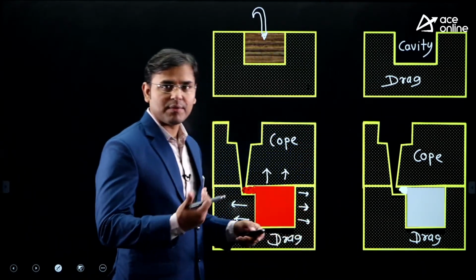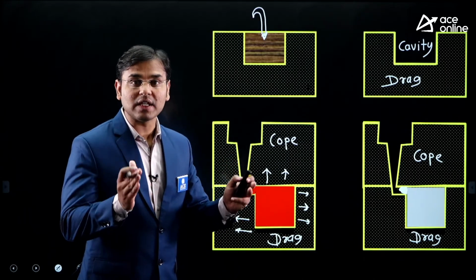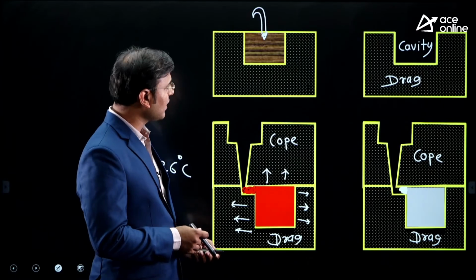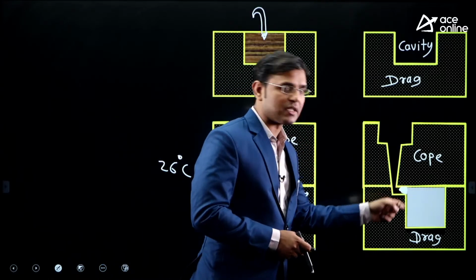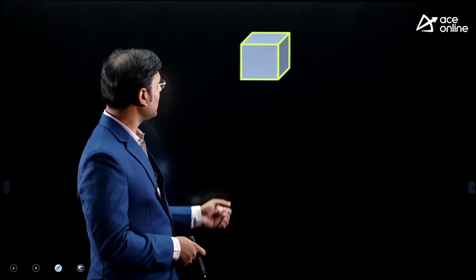In that cavity we pour the molten metal. Hence, whatever the shape of the pattern, the same shape of casted component we will obtain. Now see, this type of casted component we will get.